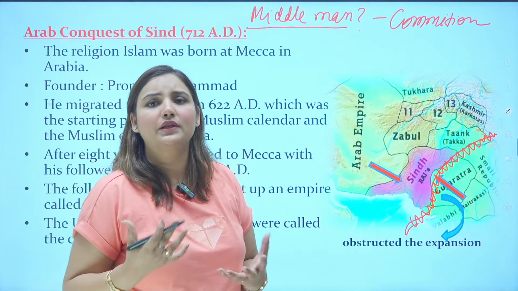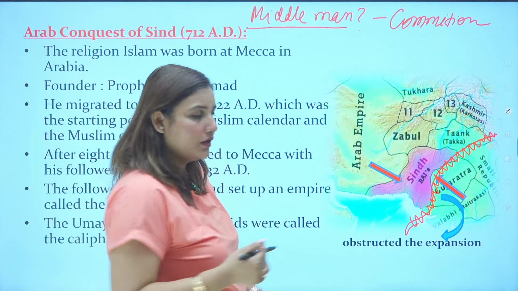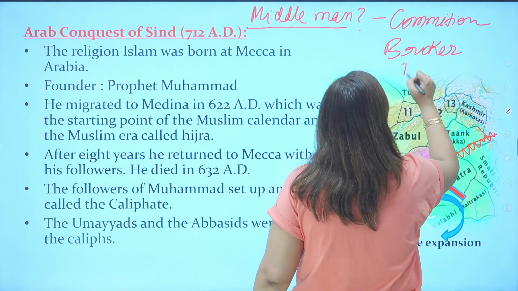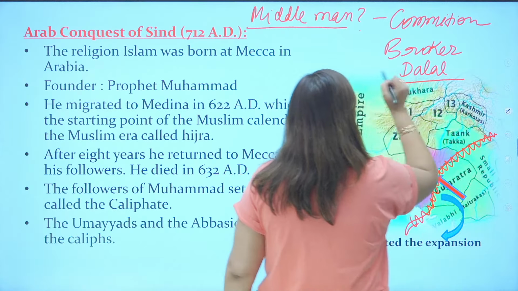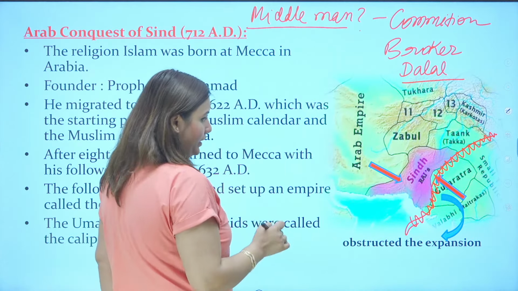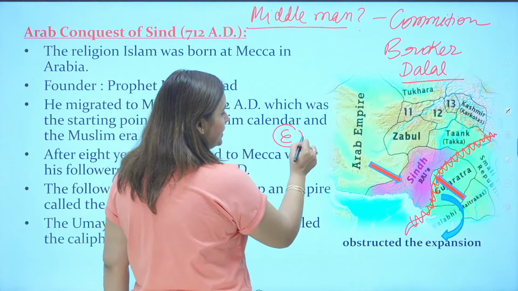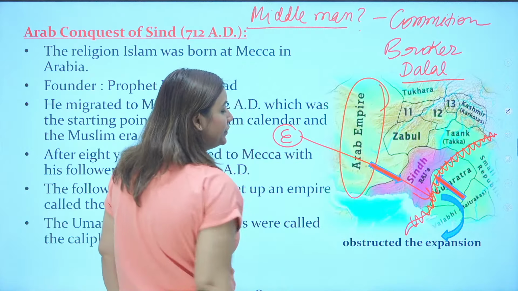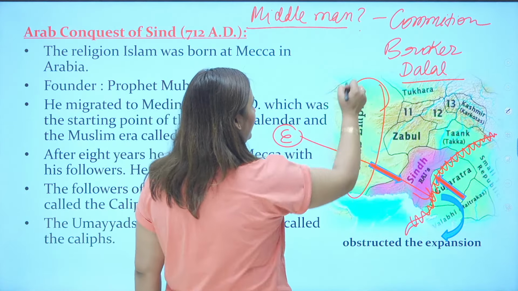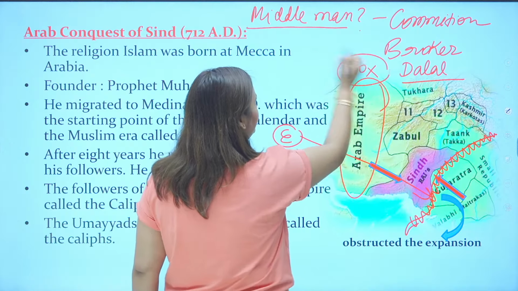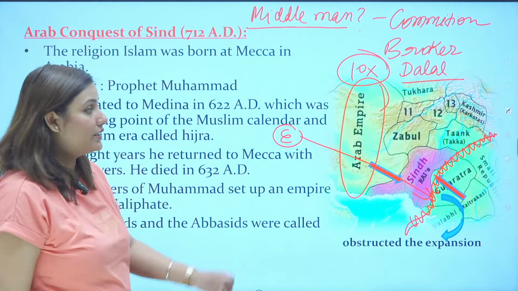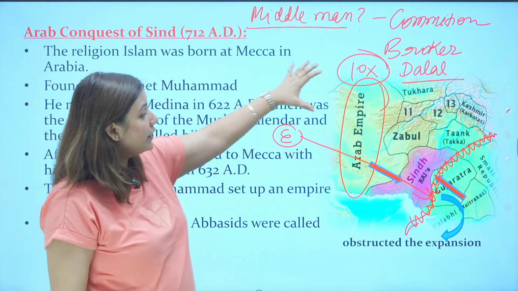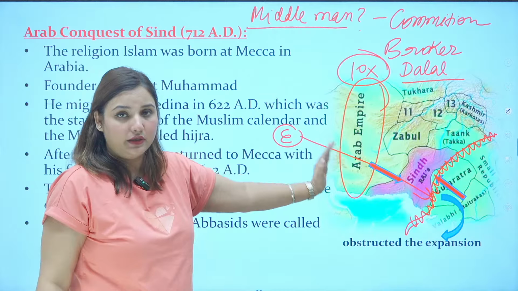Commission. Dalali, do you know dalali? A broker, or a dalal. What will he do? Let's say you want to buy something from India. If Europeans want to get something from India, they will first need to deal with this Arab Empire. Now these Muslim rulers will sell the things at 10 times higher prices to them. This 10 times higher price will be the extra charges. Why? Because they are in the middle, in between East and West.